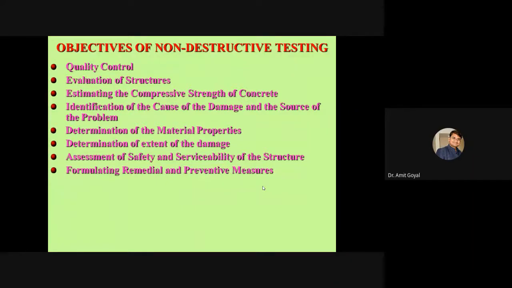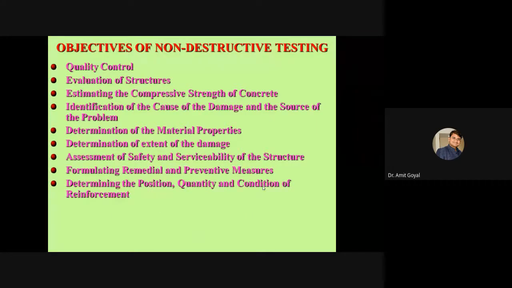So then they got faith in non-destructive testing, and after that we got many consultancy projects from that agency. So the preventive measures for these, which preventive measure you should adopt. So this is very important.